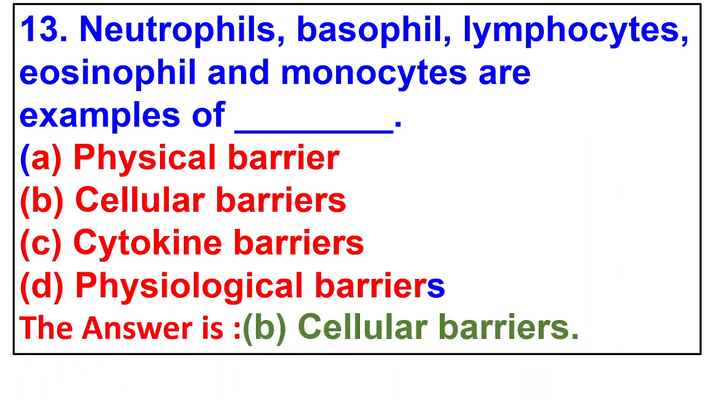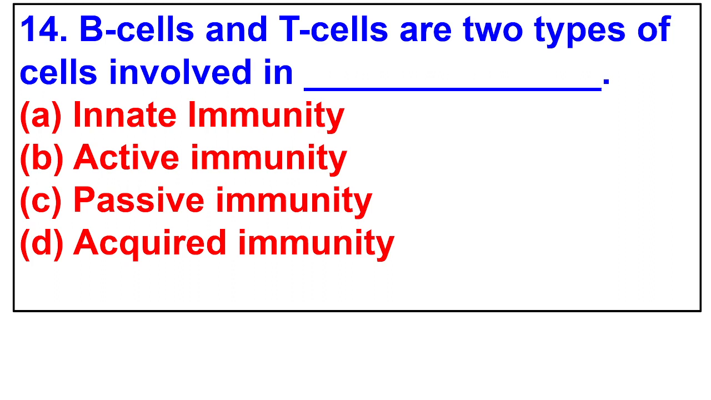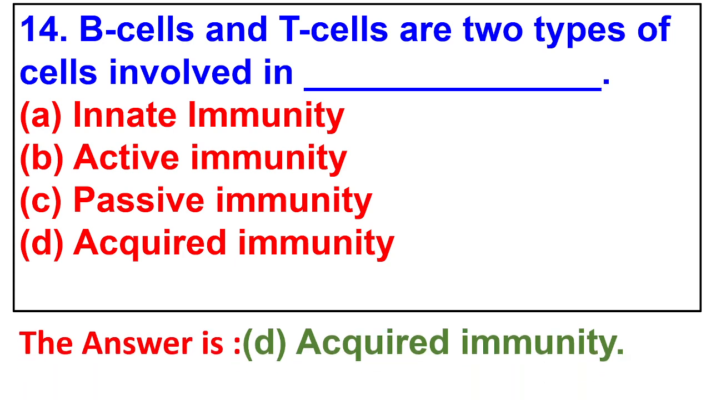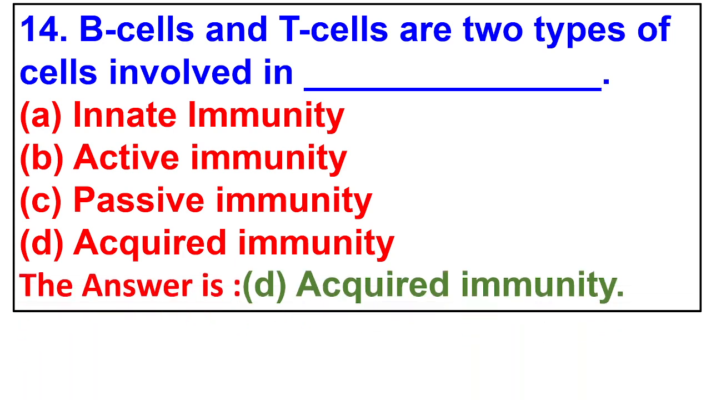14. B cells and T cells are two types of cells involved in innate immunity, active immunity, passive immunity, acquired immunity. The answer is acquired immunity.